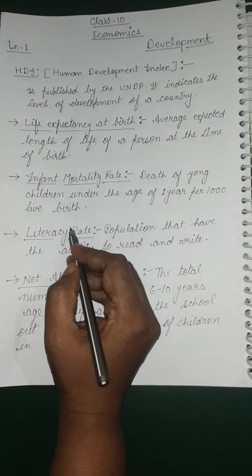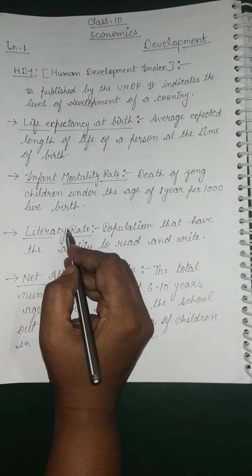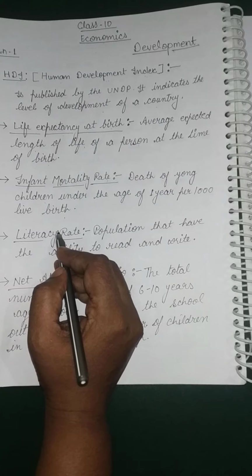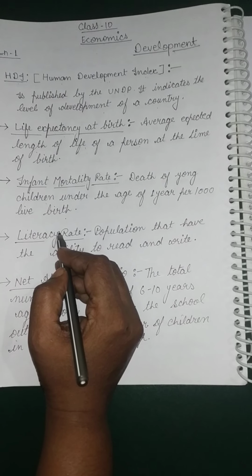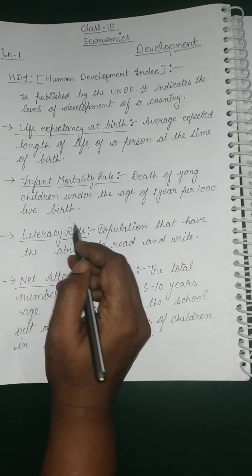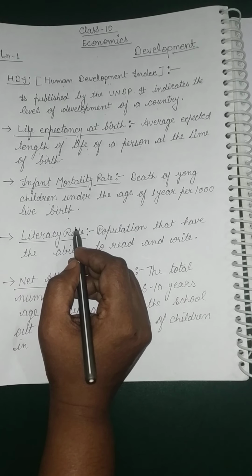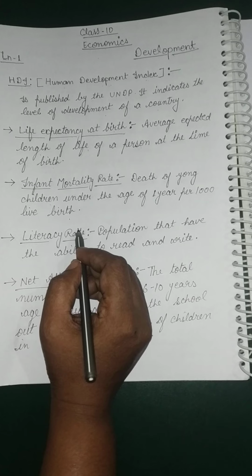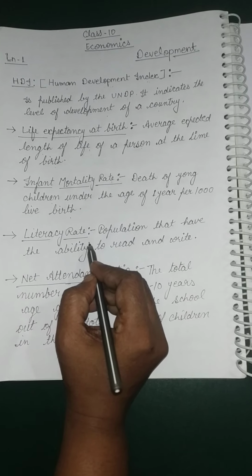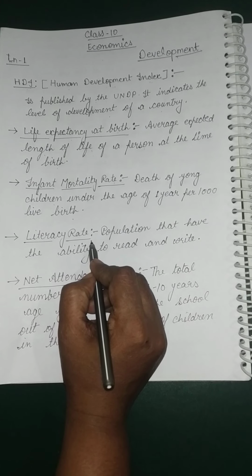The second indicator utilized by the Human Development Index to provide data of developed and developing countries is the educational status of a country. In that, the first thing measured by HDI is the literacy rate of a country.